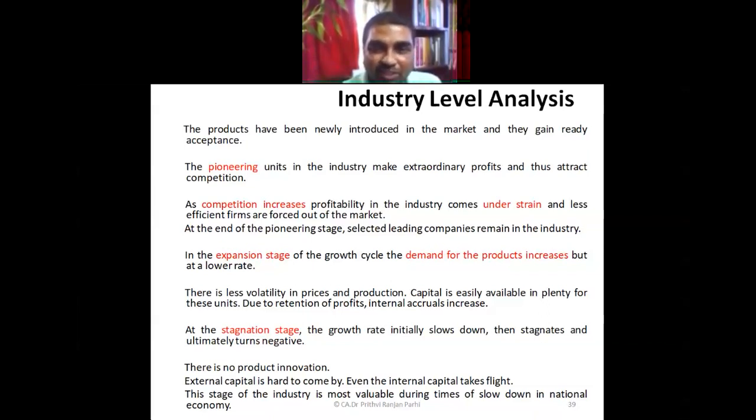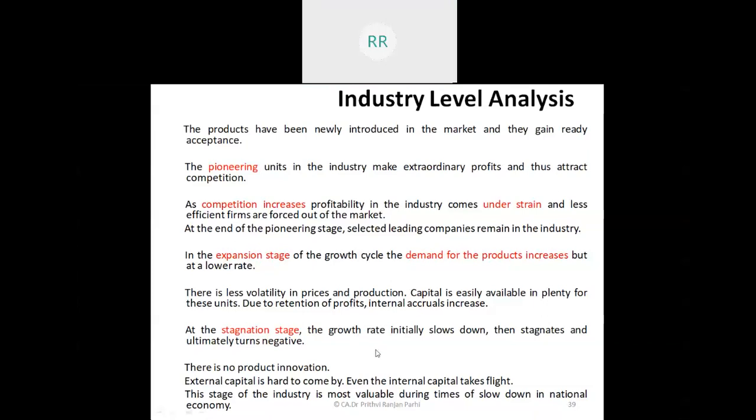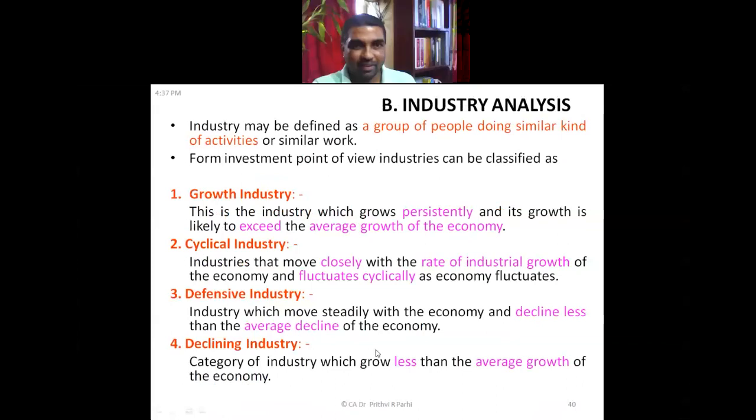At expansion stage, demand for the product increases, but profitability reduces because so many competitors are there. Finally, saturation stage or stagnation stage, the growth declines. So that is the stage one should stop making investment in those kind of industry, and rather one investor should try to disinvest, try to let us say sell the securities, disinvest his money.